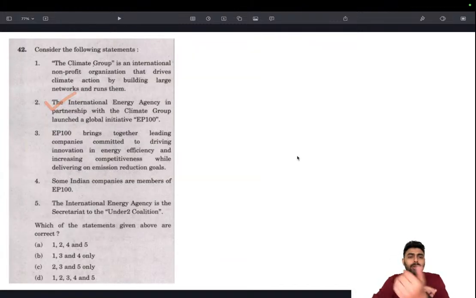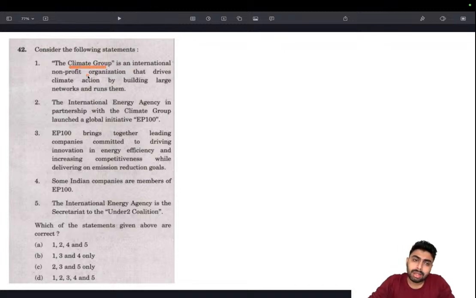Moving on, Climate Group. This is fully logical if you ask me. There is very little knowledge that we will be needing, just logic and general understanding. First of all, this Climate Group. If you have come across that in current affairs, very good, you will easily get the answer. But the issue is that the options have been set in a very factual way. But there are options set in a way that we could eliminate a few and arrive at the answer. So we'll go by the statements one by one.